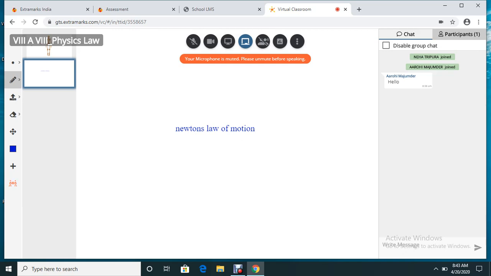This is again at the teacher's discretion. It is completely upon you whether you want to allow the students to write or you do not want to allow them. Suppose I feel that Kamalesh is very good at explaining Newton's law of motion, and I ask Kamalesh to please write or explain Newton's law of motion in the whiteboard so that every child can see it. By toggle collaboration, you can give him or her the access. So this is the functionality of toggle collaboration. Fine.